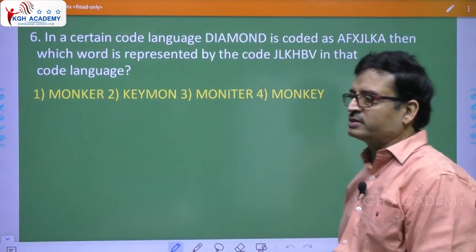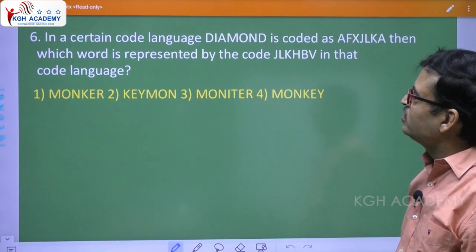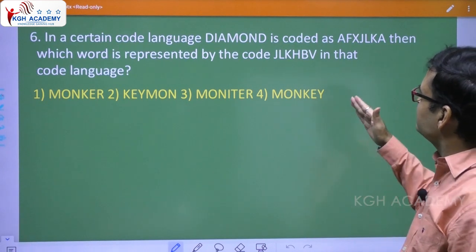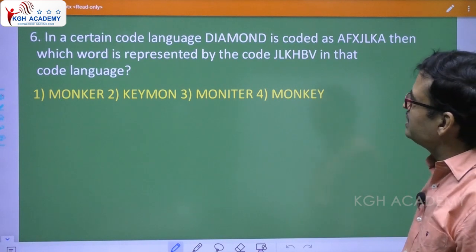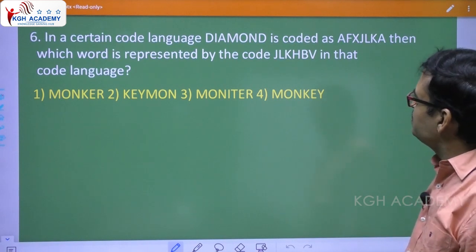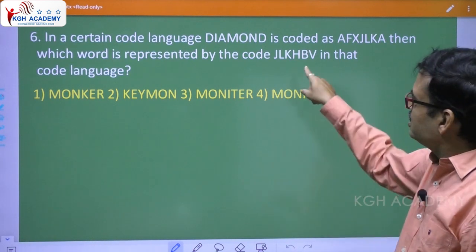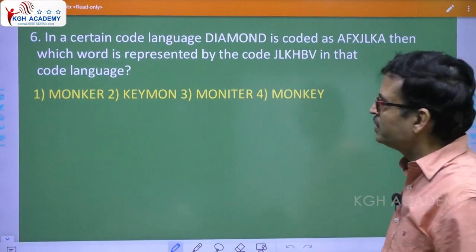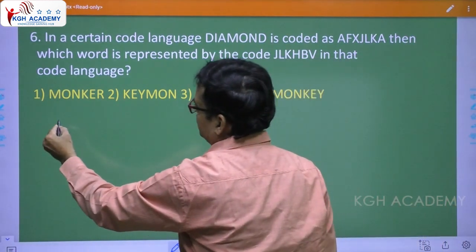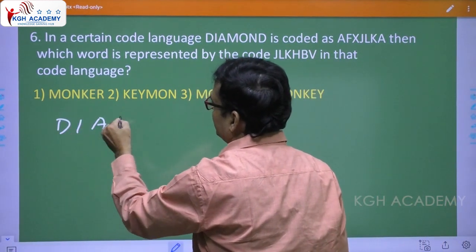Question 6. In a certain code language, diamond is coded as AFXJLKA. Then which word is represented by the code JLKHBV? Now even here they are giving you the coded word and they want you to find out the meaningful word. Let us take this diamond, DIAMOND.